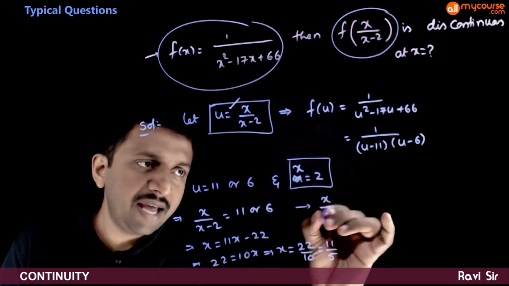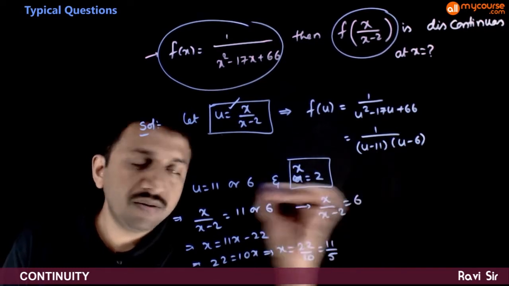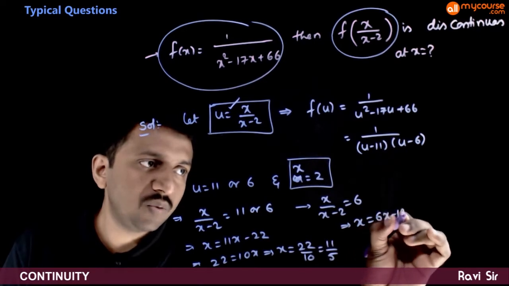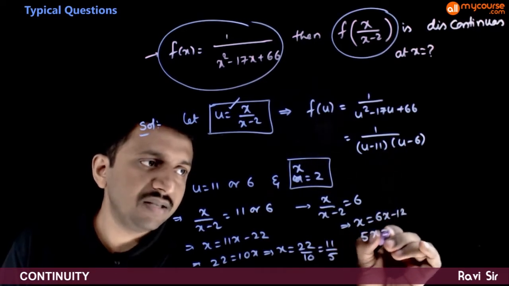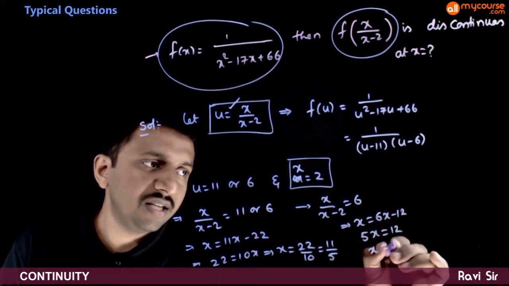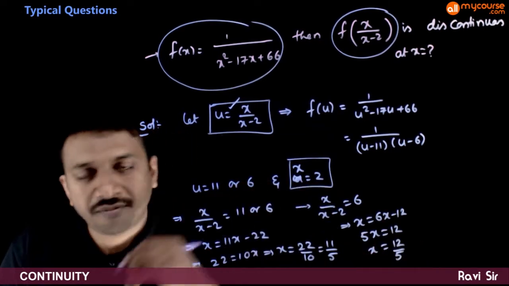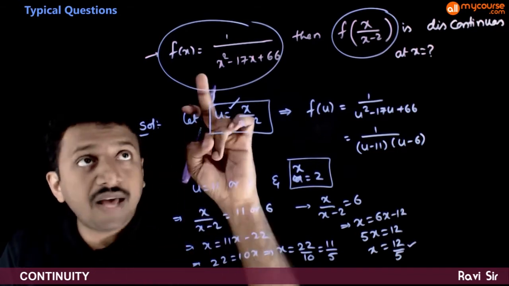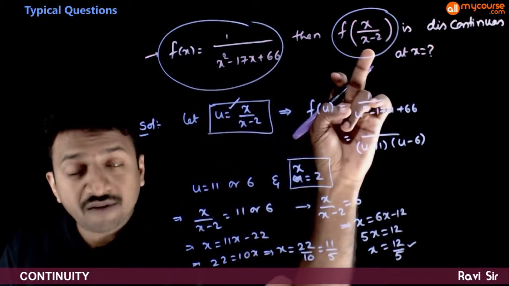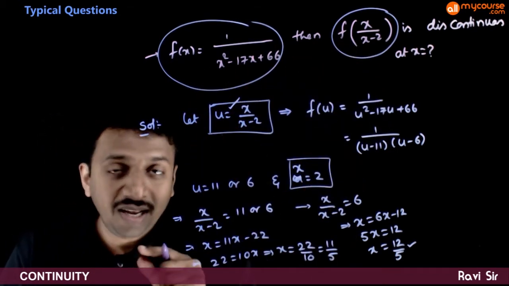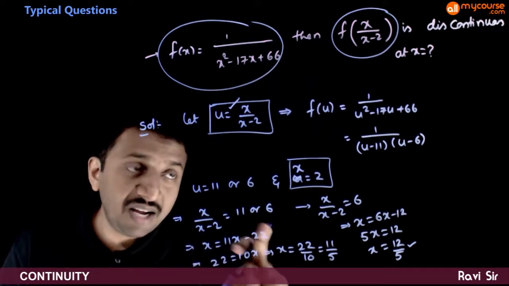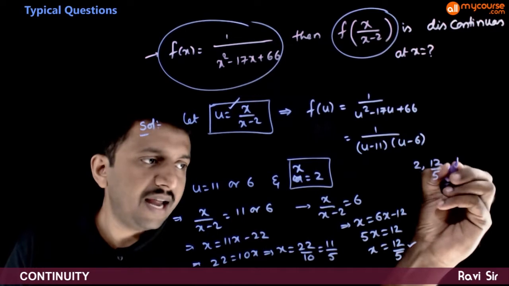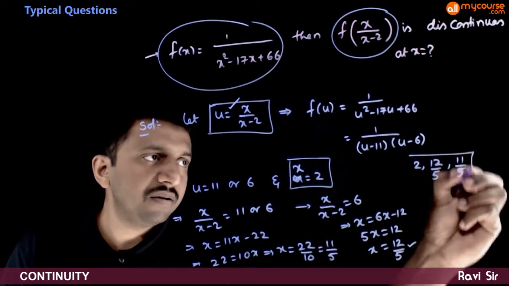Or x by (x minus 2) is equal to 6. This implies x is equal to 6x minus 12. 5x is equal to 12. x is equal to 12 by 5. So this is the next point. So f of (x by x minus 2) is discontinuous at 3 points: 2, 12 by 5 and 11 by 5.